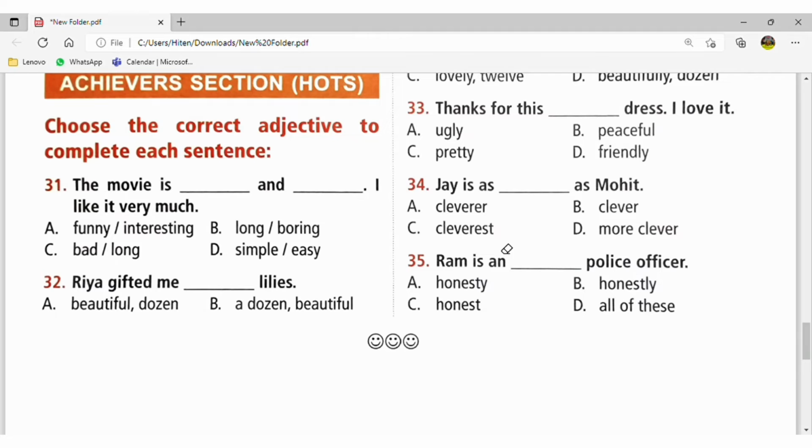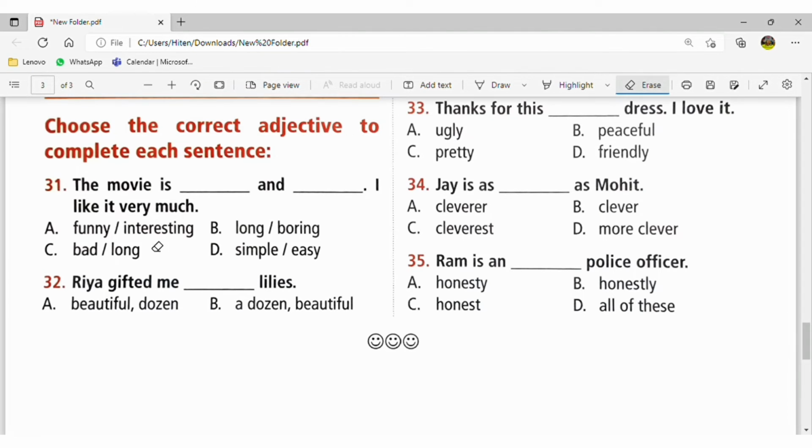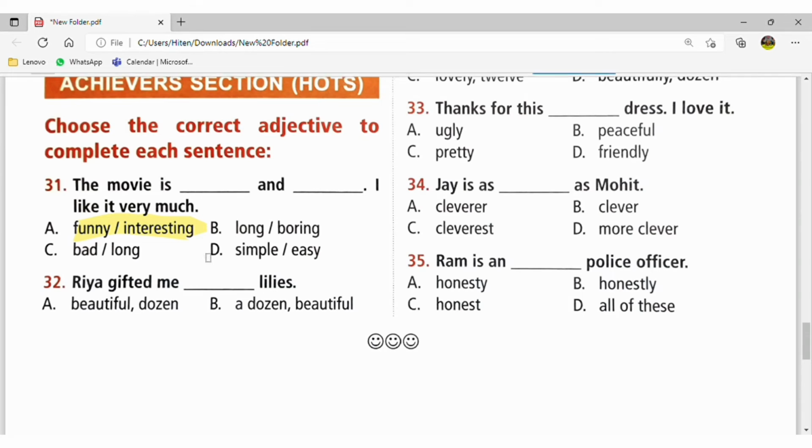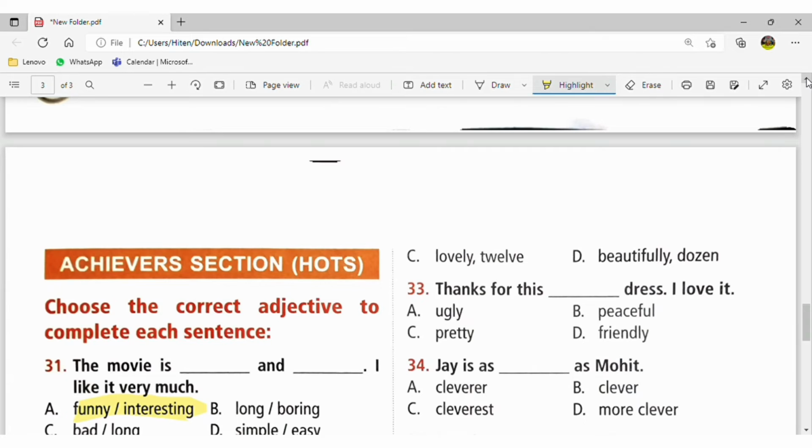So move to the 31st question. That will be: the movie is funny and interesting. Okay, that is funny and interesting. I like it very much. Ria gifted me a dozen beautiful lilies. Okay, now move to the 33rd. Thanks for this, you have loved it. It means it is a pretty dress.